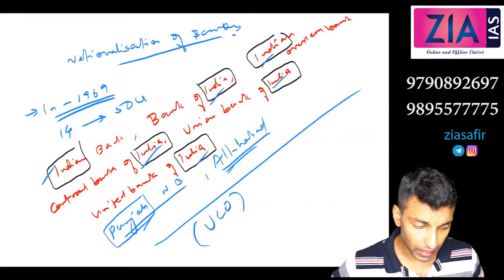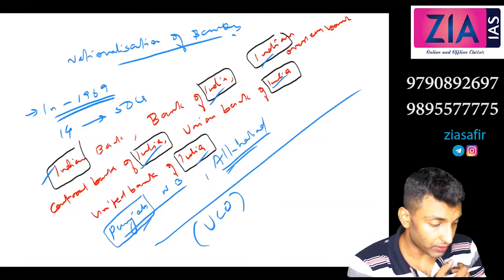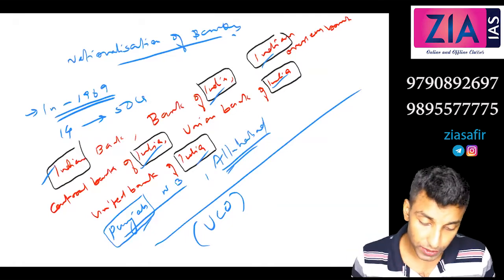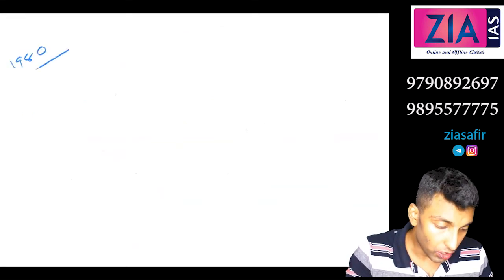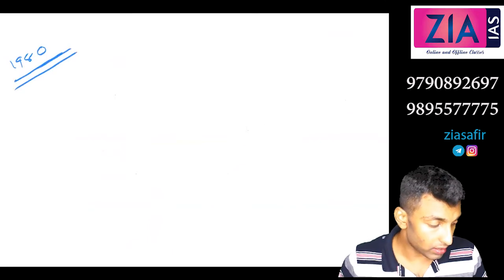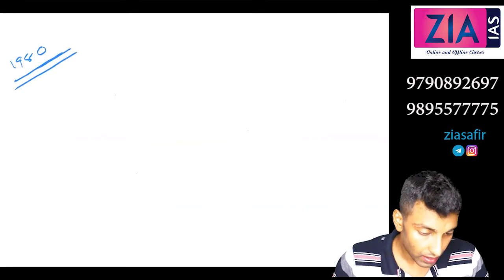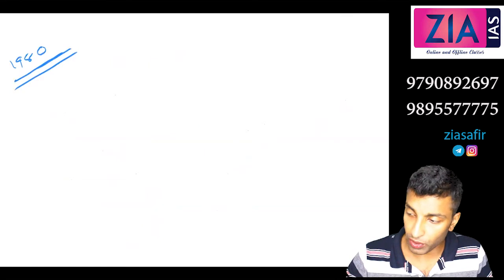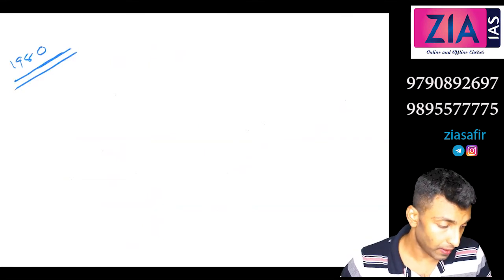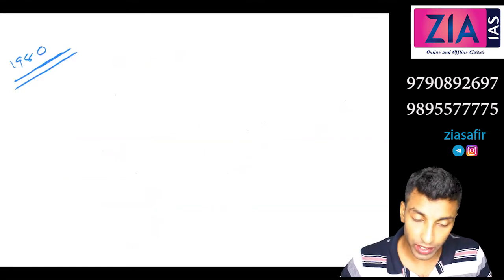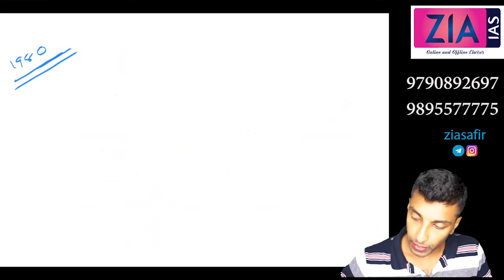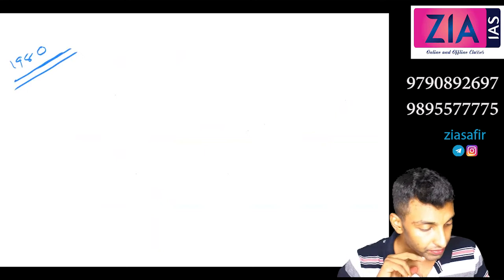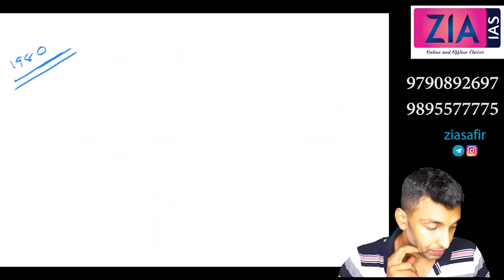So these are the 14 banks which were nationalized. Subsequently, later in 1980, the government nationalized 6 more commercial banks with deposits of 200 crore or more.